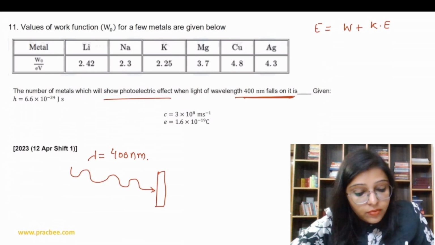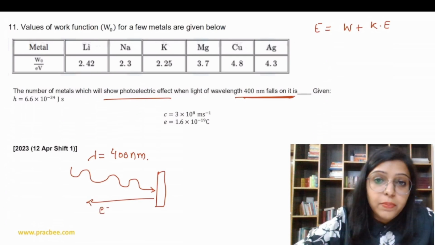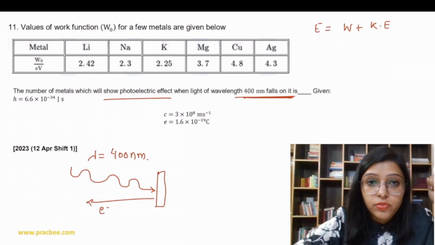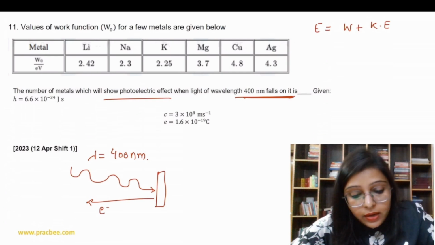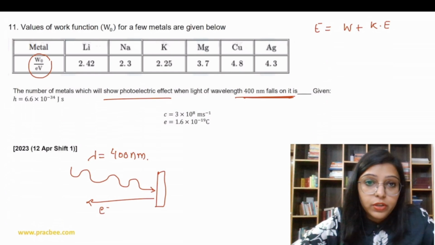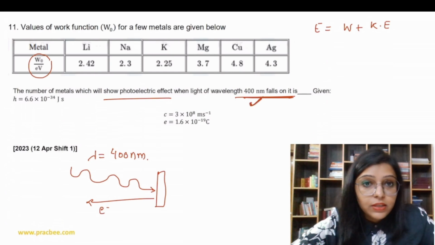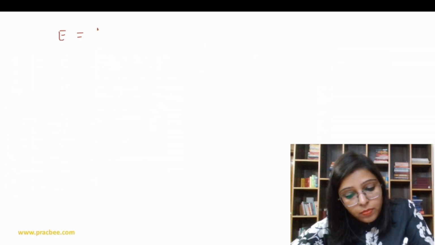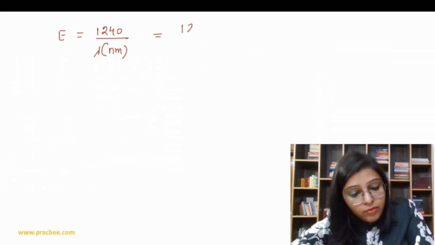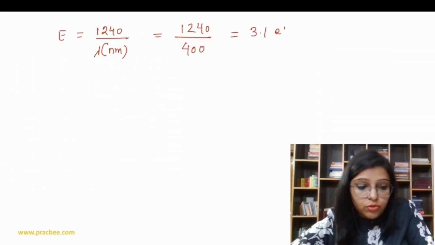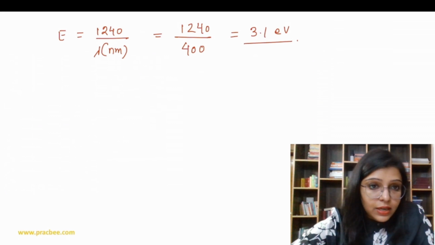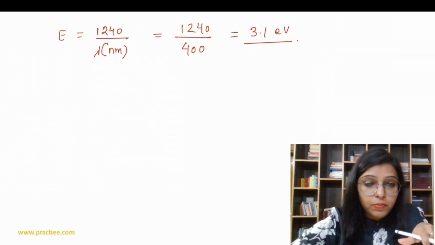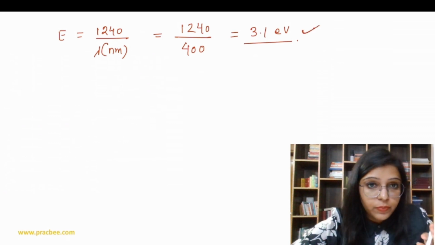The number of metals which can show the photoelectric effect. And what is the photoelectric effect? Ejection of electrons from the metal surface when light of suitable frequency falls on it. Now see, here work function is given in electron volt and wavelength is given in nanometers. So we can find this energy with the formula 1240 upon lambda in nanometer. When we put the value of wavelength, we get 3.1 electron volt. It means the energy of the radiation which falls onto the metal plate is 3.1 electron volt.